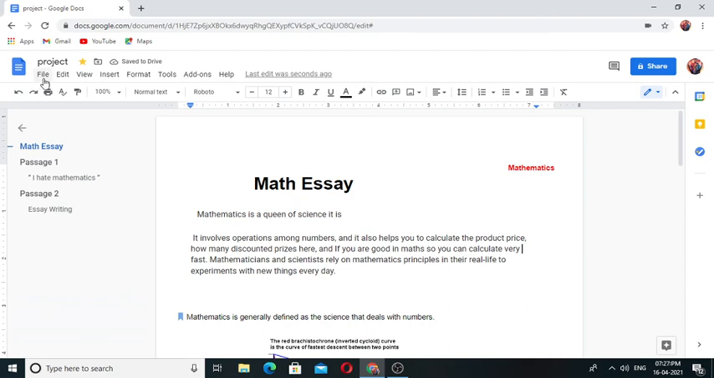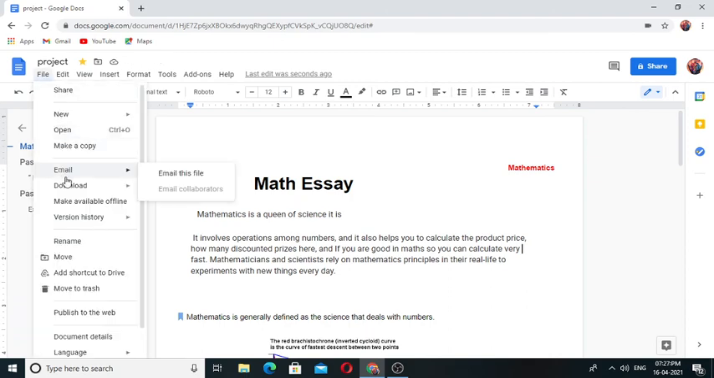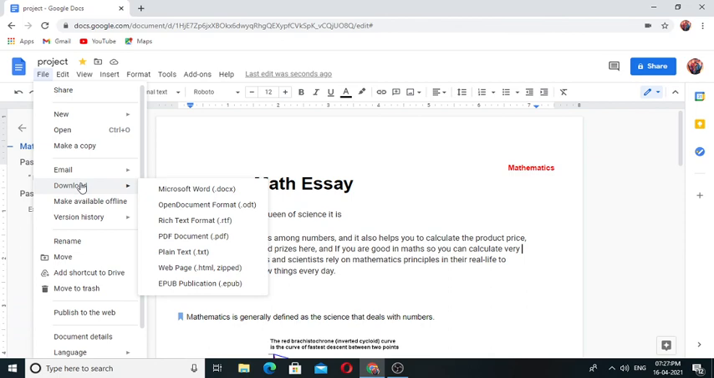Now you want to save the document, you can save it from here. In the file menu, you can download the document at any of this format.